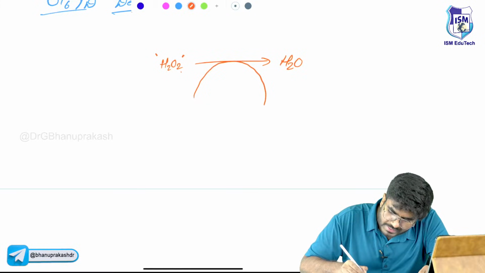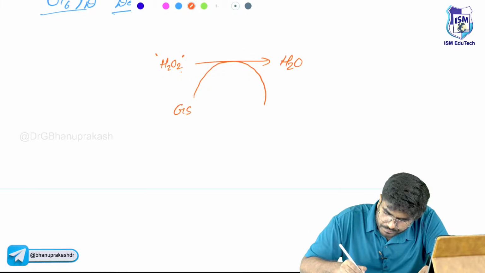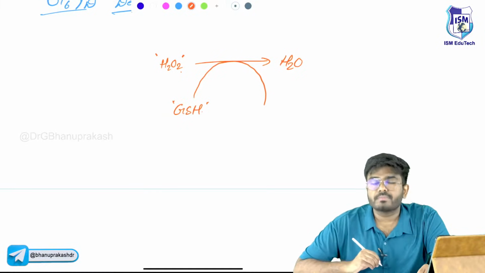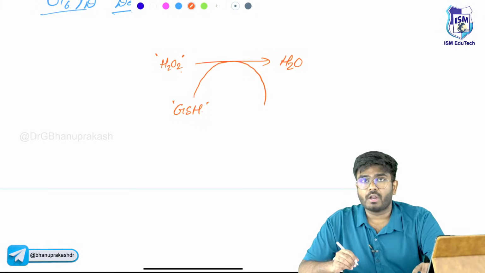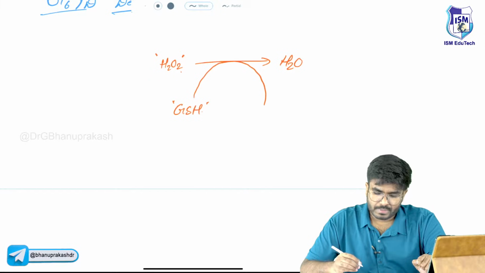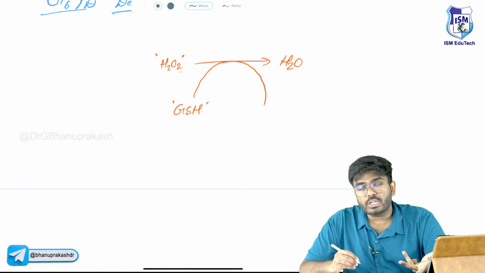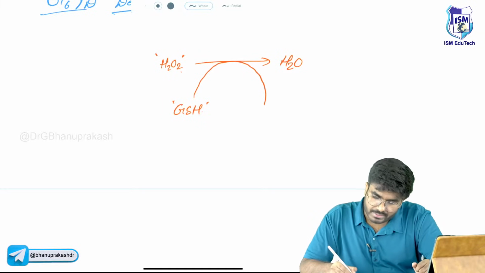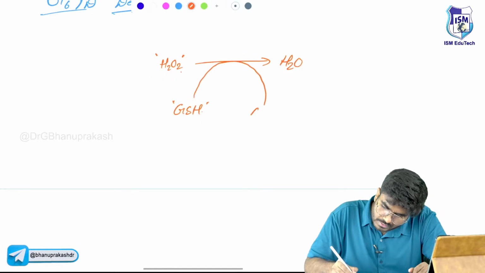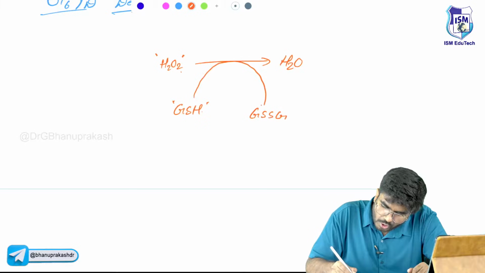For that purpose, glutathione is helping. This is the reduced form of glutathione, and it helps in the conversion of H2O2 into water. During this process, the glutathione itself is getting oxidized. It's taking the oxygen, it's getting oxidized. So it becomes this, the oxidized form.